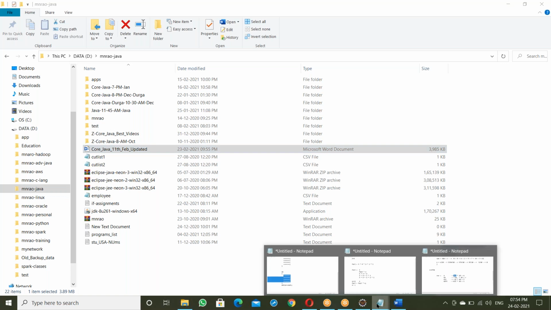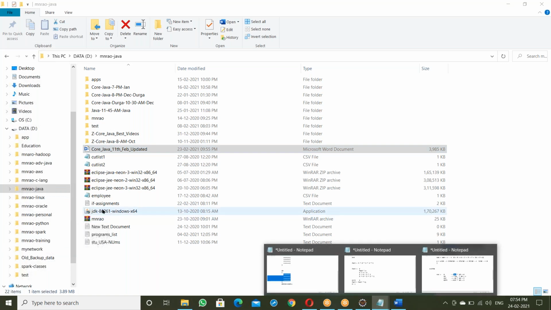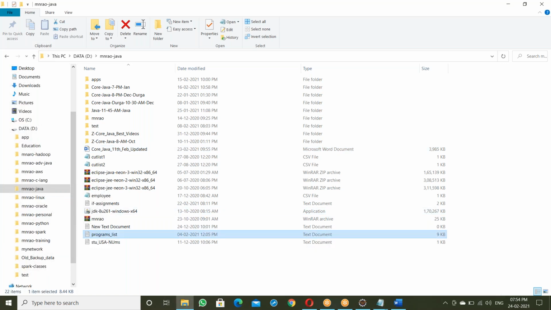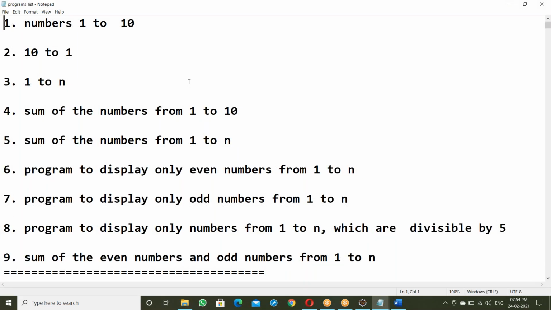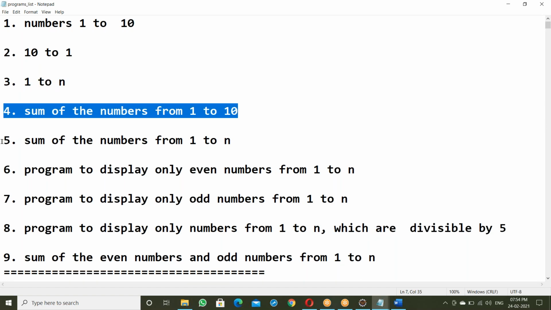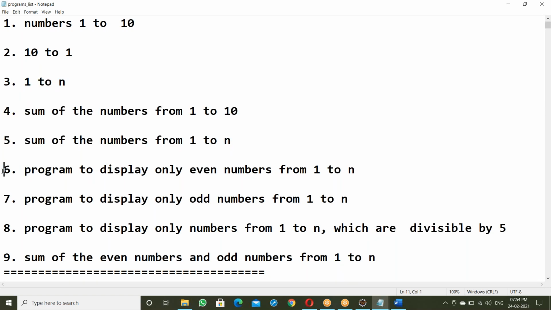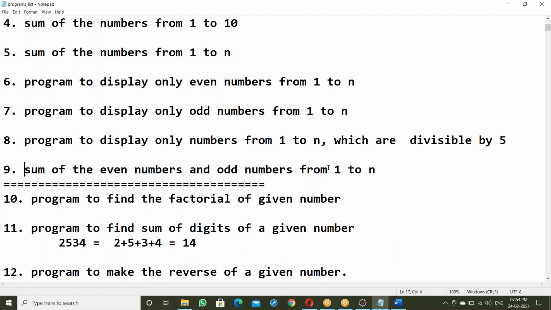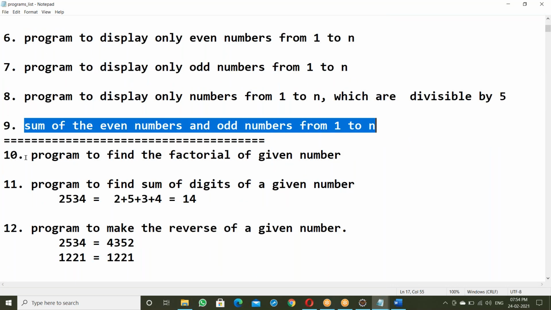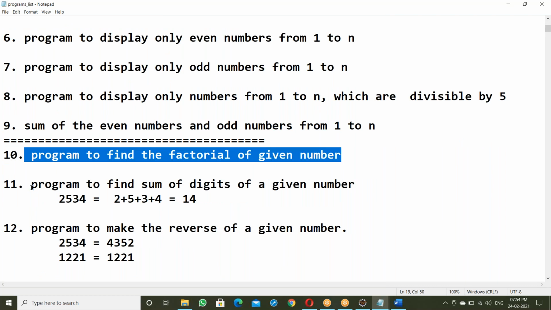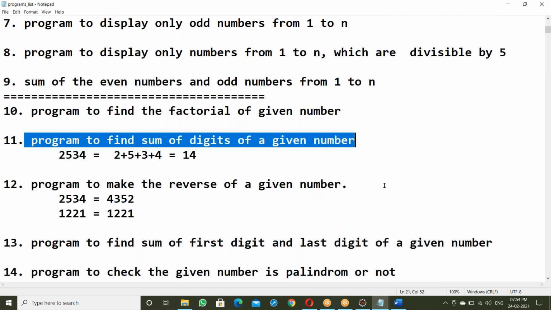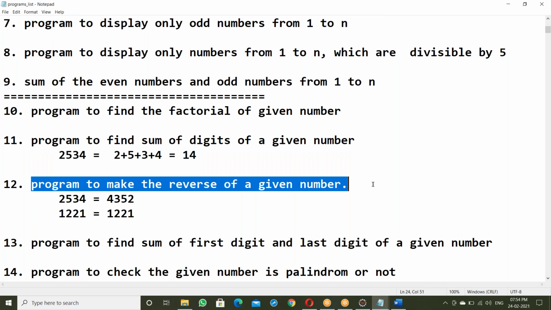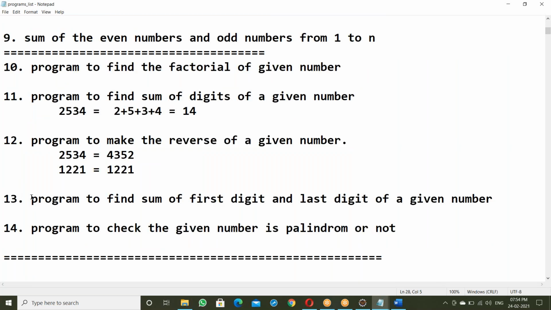Let us go to the list of programs. This is the list I shared yesterday. 1 to 10, 10 to 1, 1 to n. Sum of the numbers 1 to 10, 1 to n. Program to display even numbers, odd numbers. Sum of even numbers and odd numbers 1 to n. Program to find the factorial of a given number, sum of digits of a given number, reverse of a given number, and first digit, last digit.